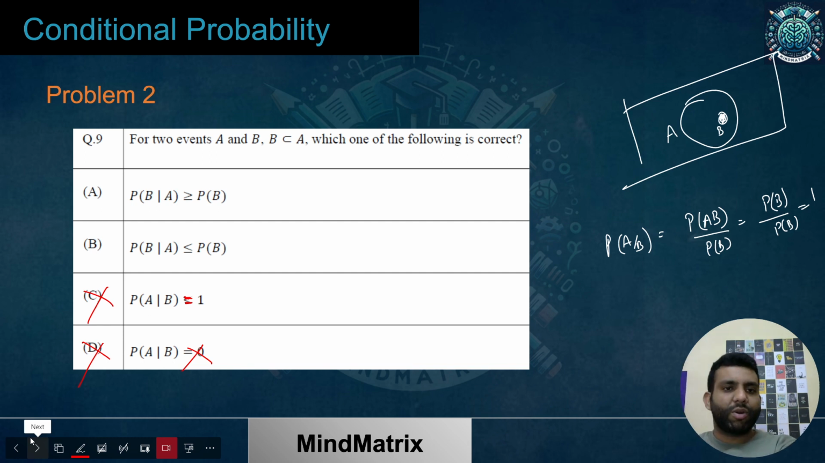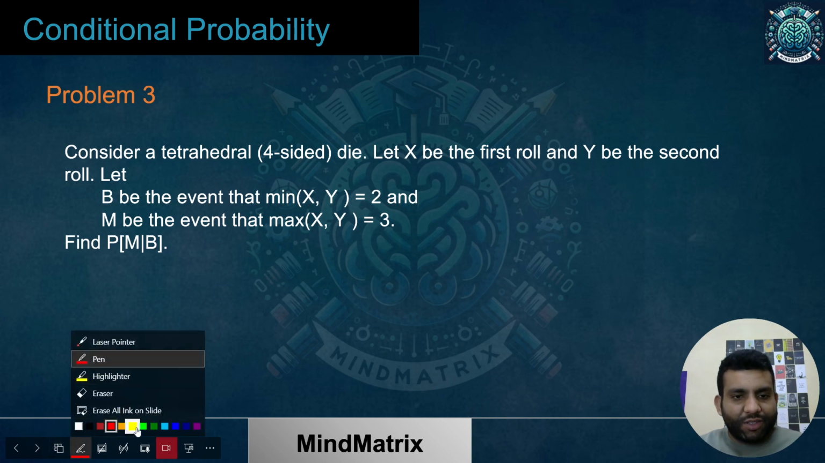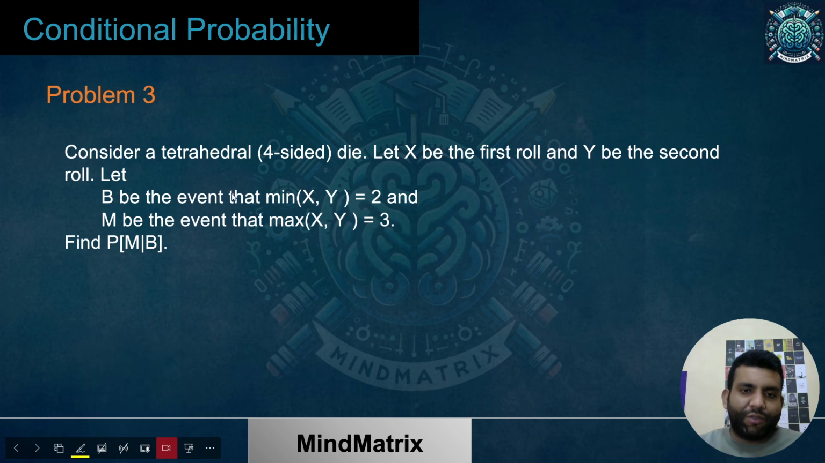Let's move on to the next problem, the last problem over here. This is a good problem for understanding. Let's just solve this. I have to create a table. First of all, I have to show you what a tetrahedral die may look like. Generally we have a 6-sided die. You have seen that, yes or no? So a die is normally something like this.